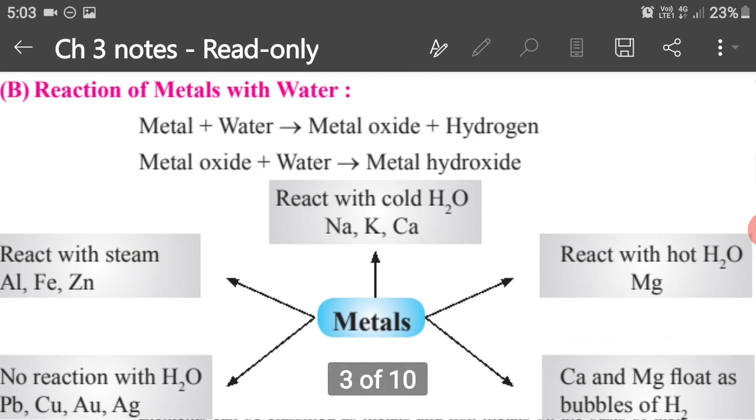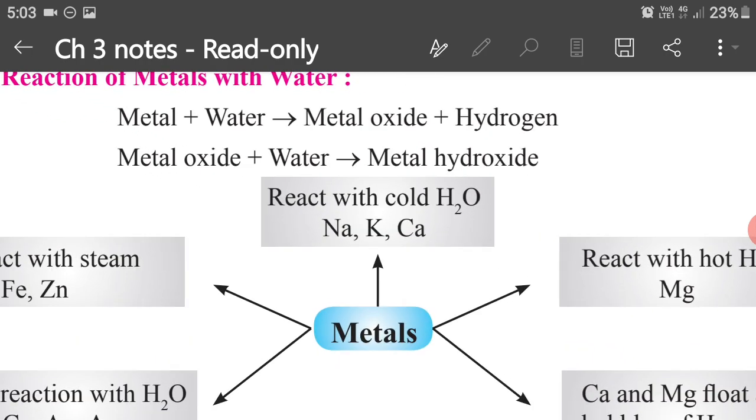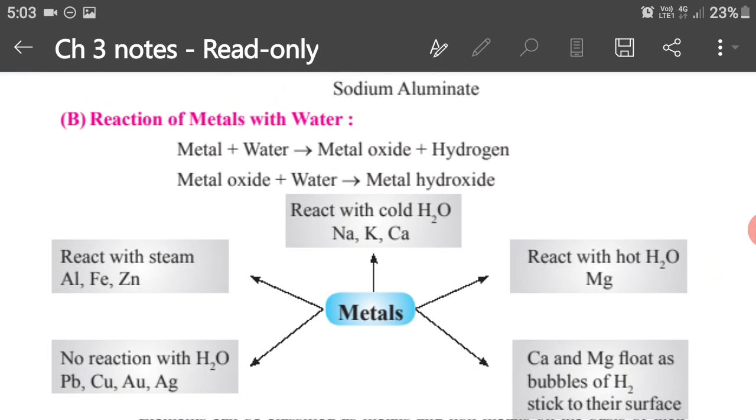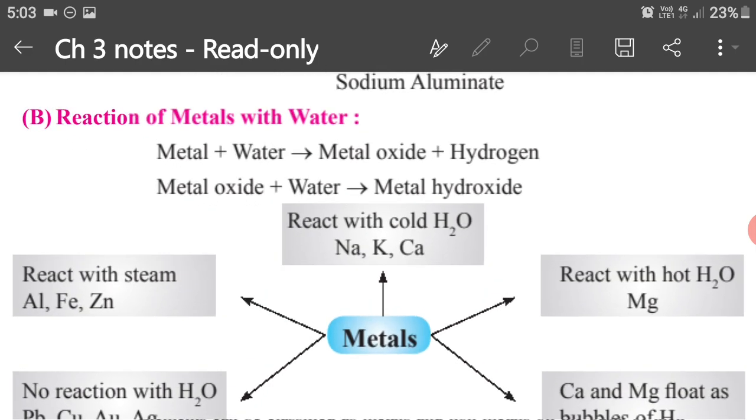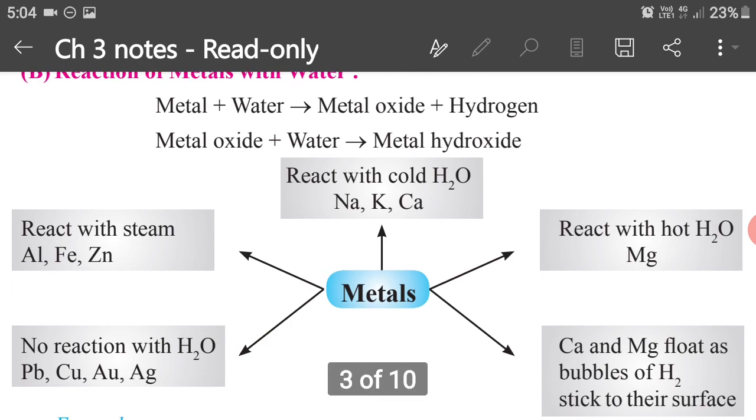You can see the reaction of sodium, potassium and calcium. They react even with cold water and form metallic hydroxide and release hydroxide ions. That means they are forming strong bases. But there is a small difference with calcium. When we put calcium in water, it starts floating at the surface, at the top of the water.